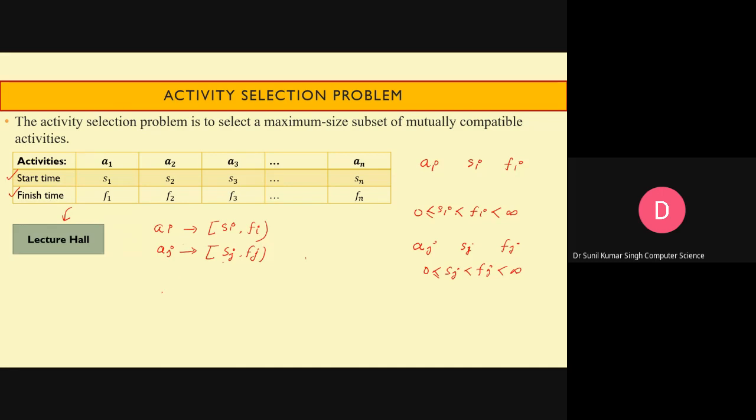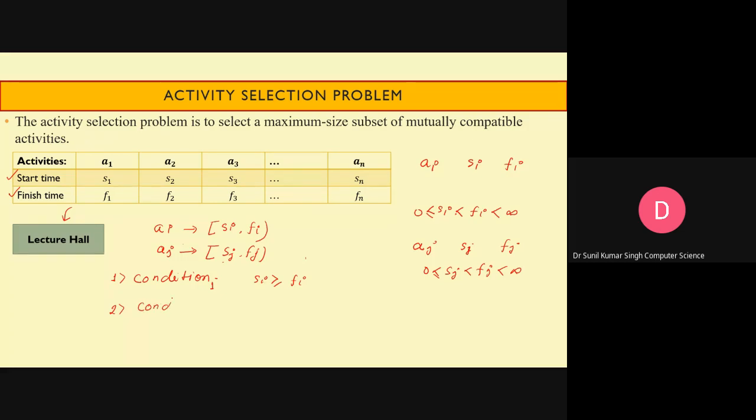Now we have to check whether these two activities are compatible, that means whether both can be scheduled in the lecture hall or not. Let me tell you the condition. Condition 1: Si is greater than or equal to Fj.